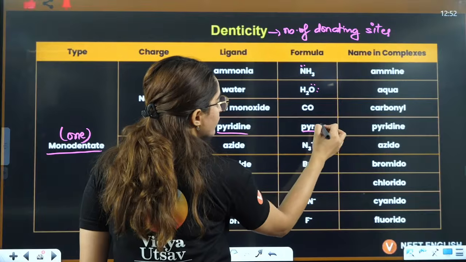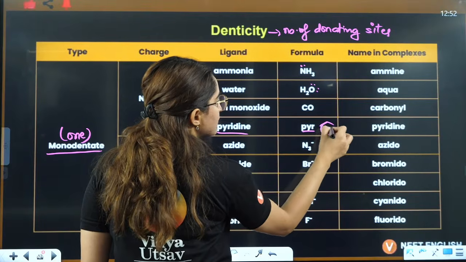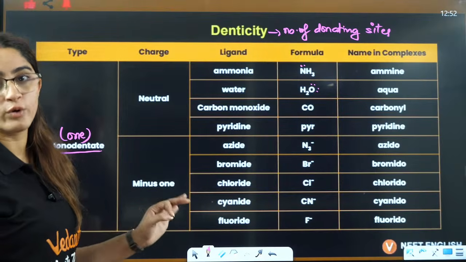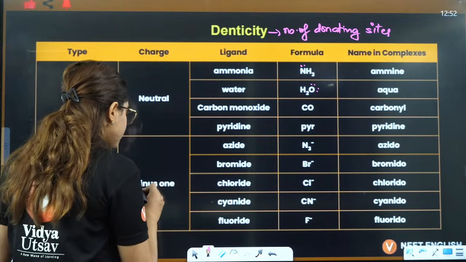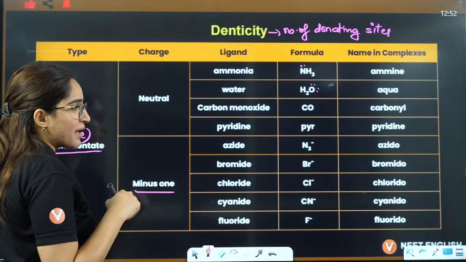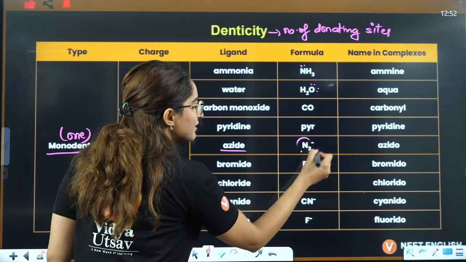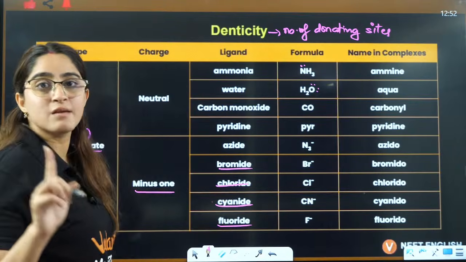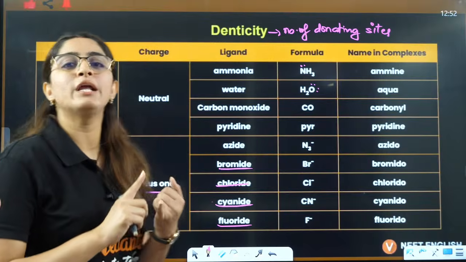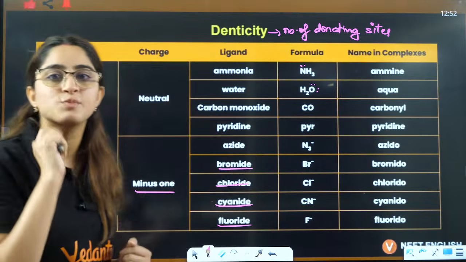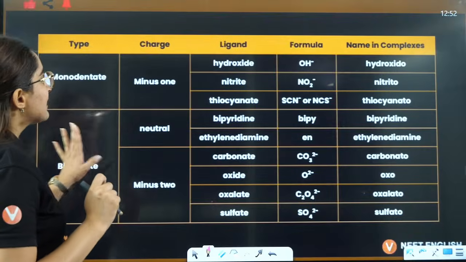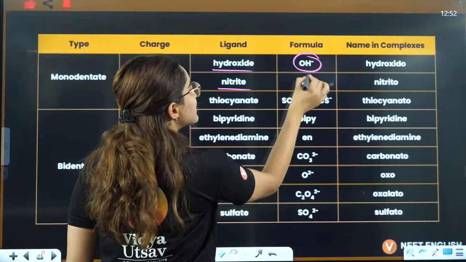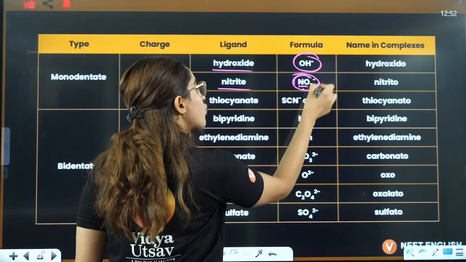Then pyridine, it donates from the nitrogen in the pyridine, right? Then these are all the neutral monodentate. Then -1 means which has -1 charge. Azide N3 negative, bromide, chloride, cyanide, fluoride, all these are -1 charge. They have only one donating site, but the charge is -1 here, right? Then next is monodentate with -1: hydroxide, nitrite, NO2 negative.